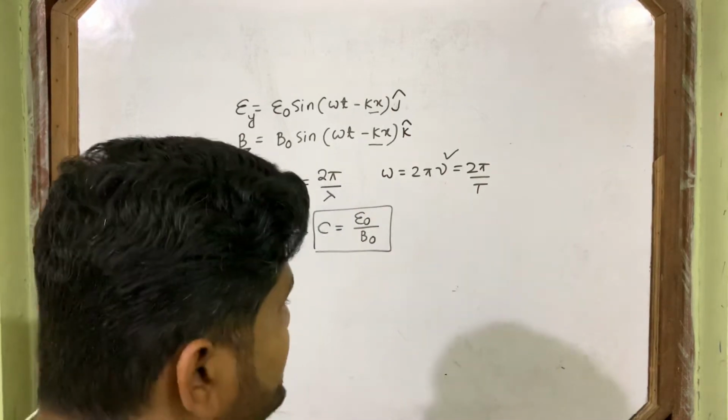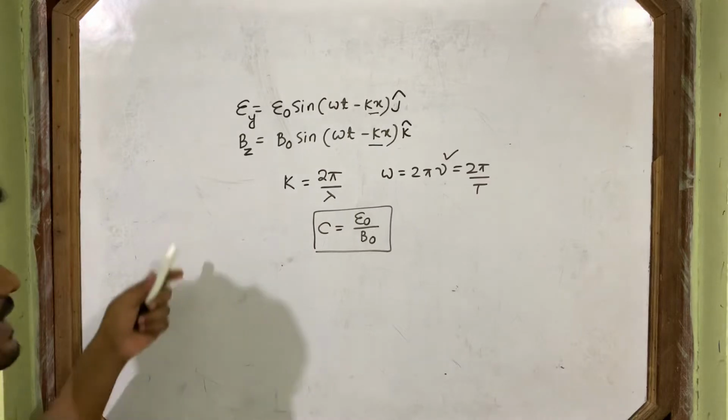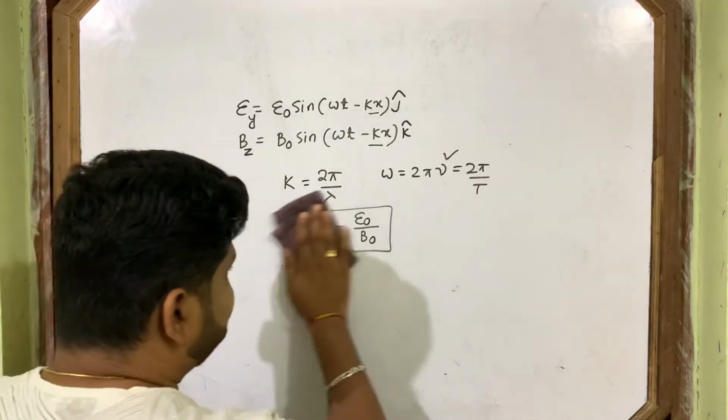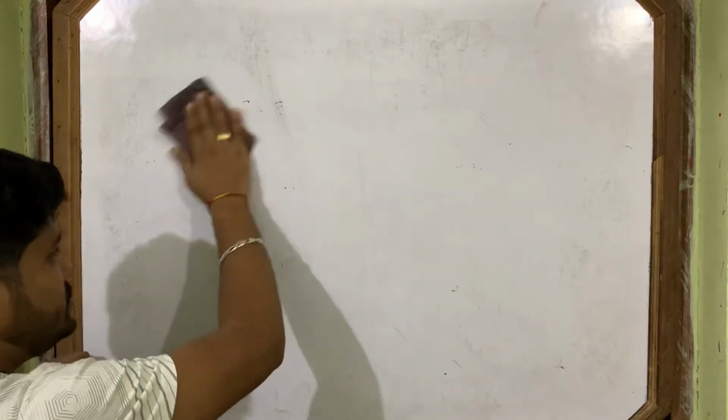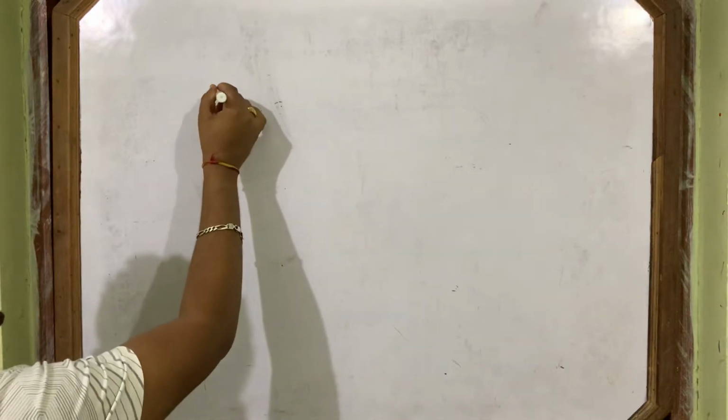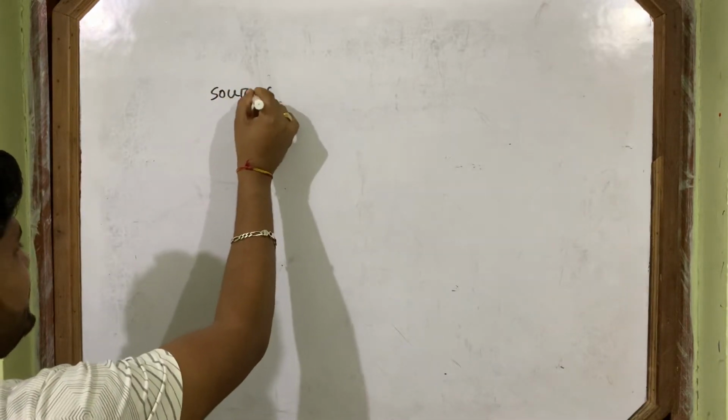So this is the equation of electromagnetic wave. Now let's discuss the sources of electromagnetic wave. What are the different sources of electromagnetic wave?